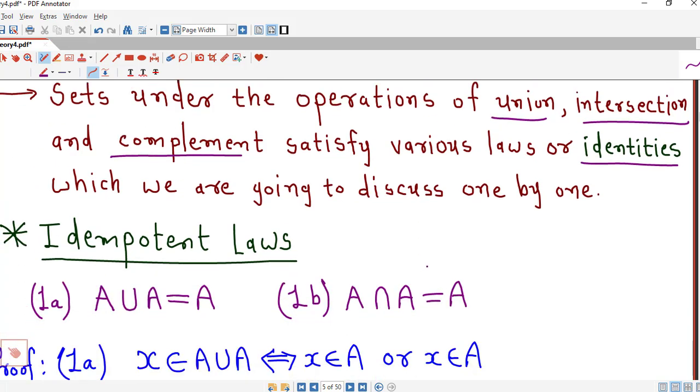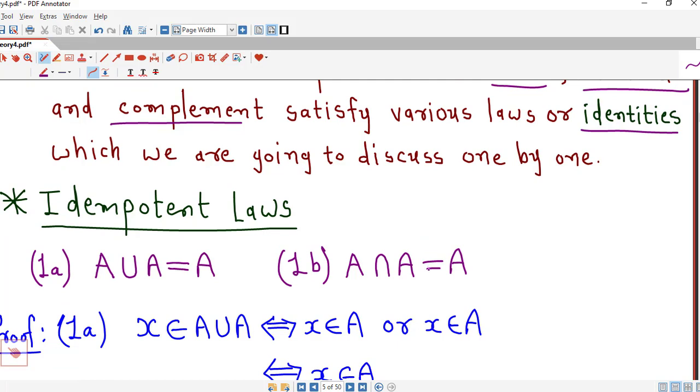So first of the identities which we are going to discuss represent idempotent laws. So idempotent laws are represented by these two identities. If A is any set, then union of A with itself is equal to A, and similarly intersection of A with itself is also A.